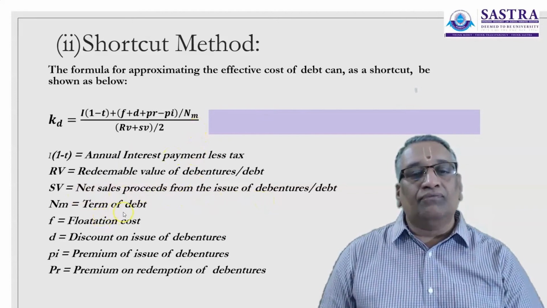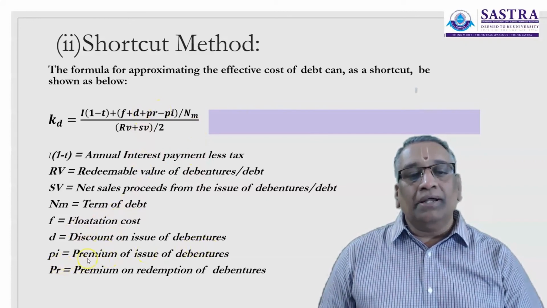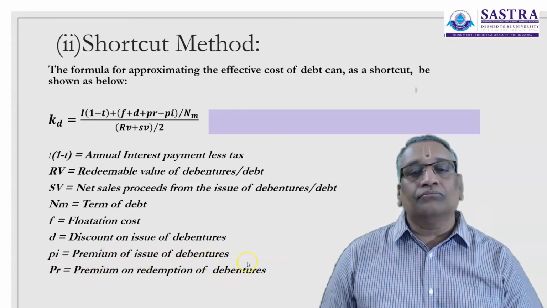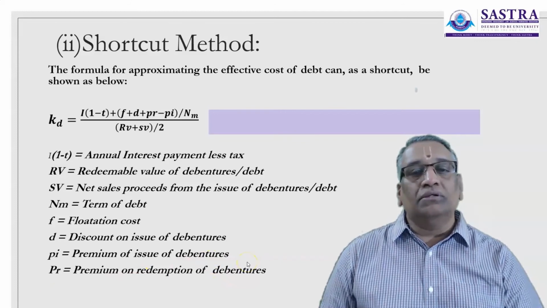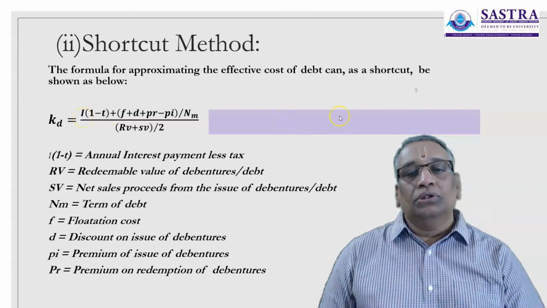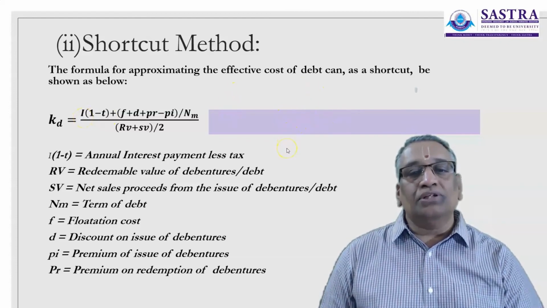NM is the term of debt, F is flotation cost, D is discount on issue of debentures, PI is the premium on issue of debentures, and PR is the premium on redemption of debentures. For the above question, it was given as the face value of ₹1,000 at a coupon rate of interest of 10%. So let us now substitute numbers in the equation.